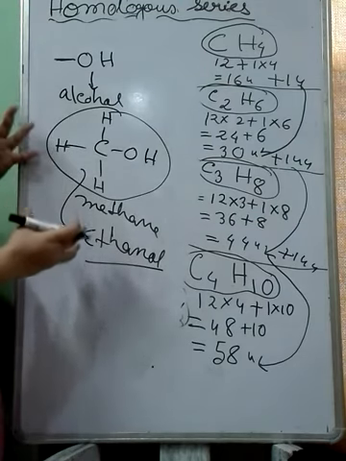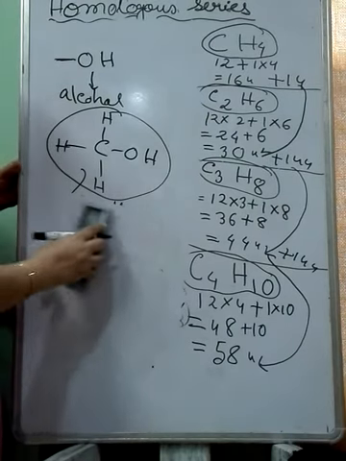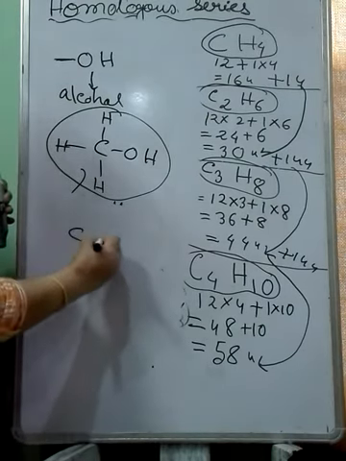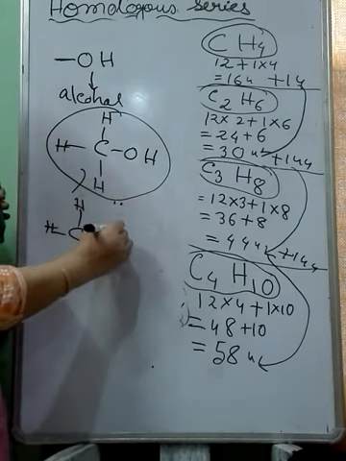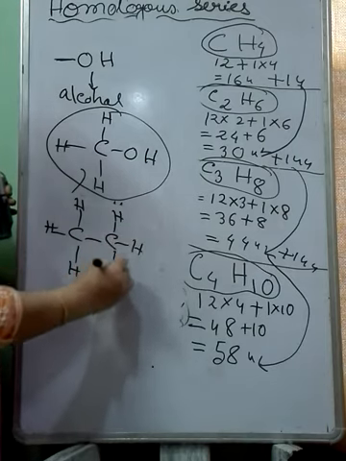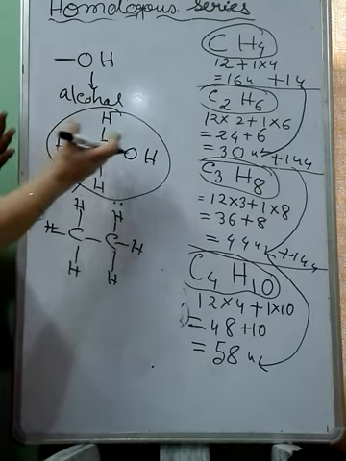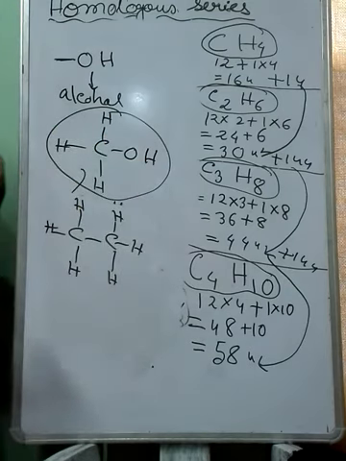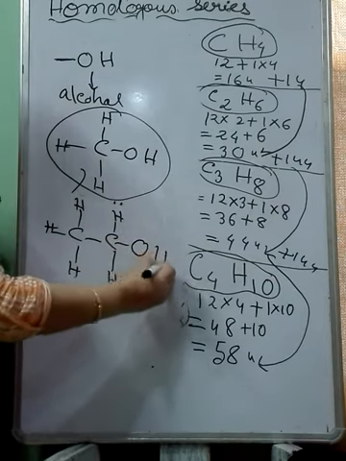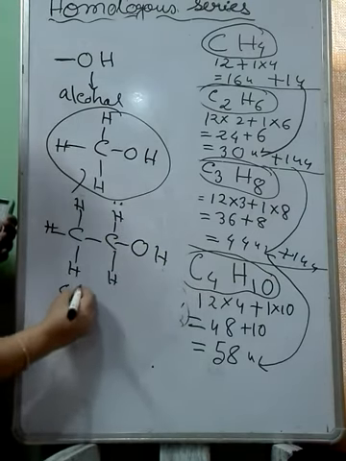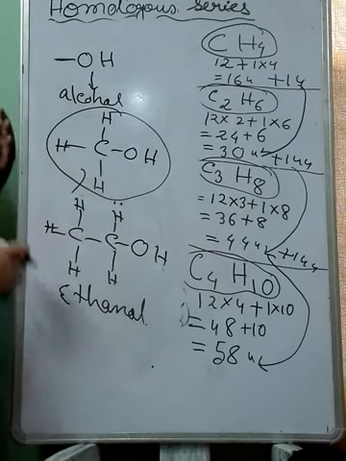So we are getting methanol from the first alkane. Now the second alkane, what is the second alkane? Ethane. I am drawing the skeletal structure of the second alkane. This is ethane. I think all of you know. From methane, I replaced one of the hydrogens with the OH group. Now I am replacing one of the hydrogens from ethane. It was ethane, but it is ethanol now.